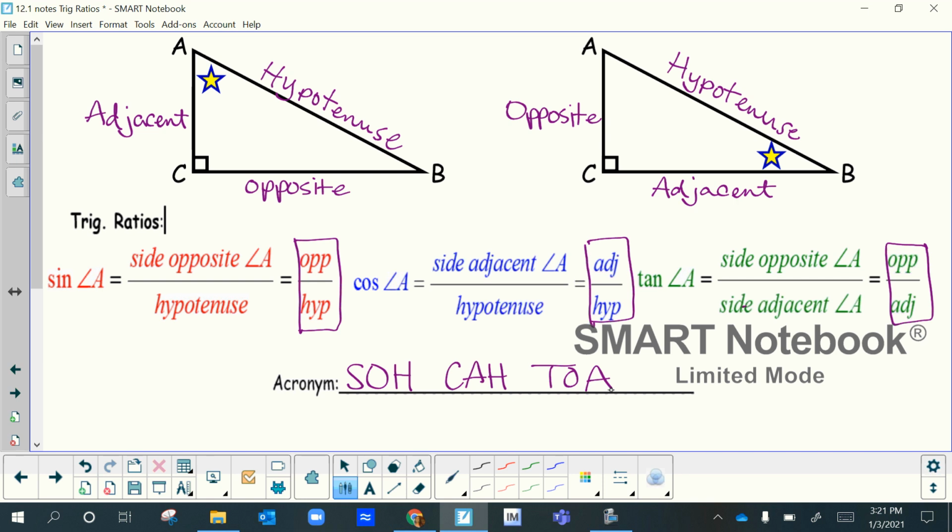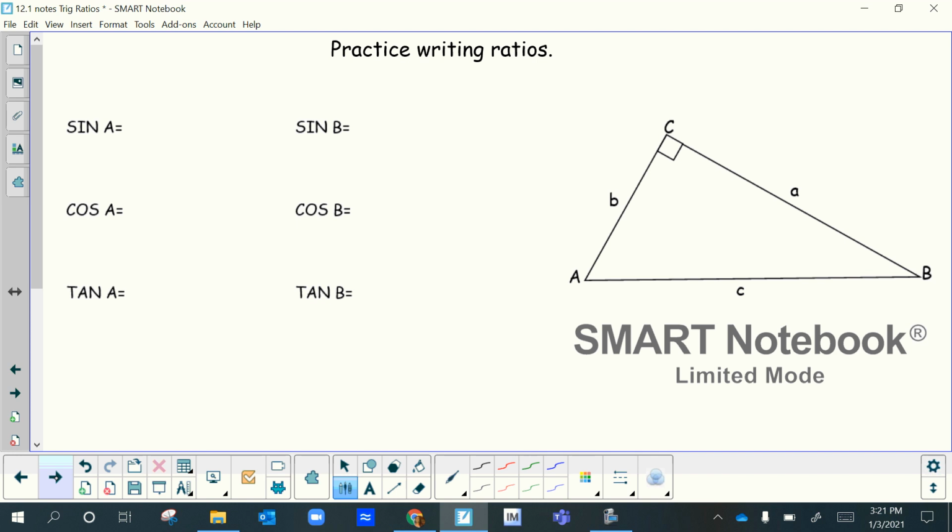memorize these formulas. You guys have it on your formula chart now, so you don't have to memorize it. However, I find that my students use this and write this down on their homework paper instead of having to refer back to the notes. So they'll write it at the top of their paper still to this day. Okay, so let's practice writing out ratios. They put letters on each one, so we're going to practice writing that.